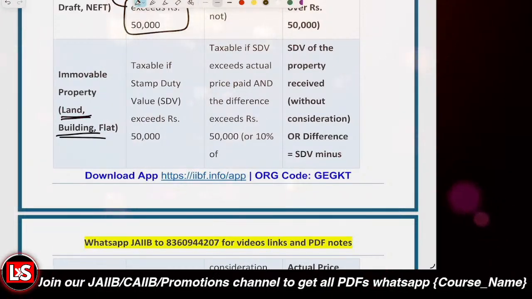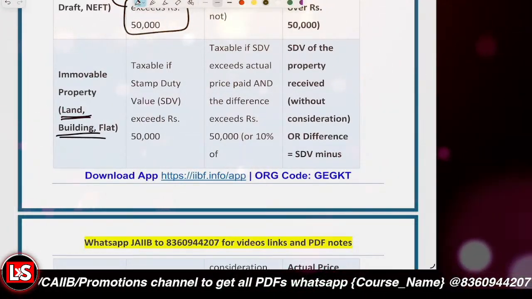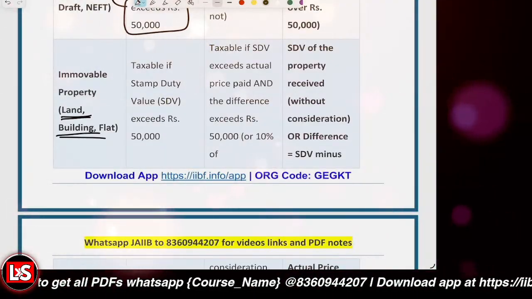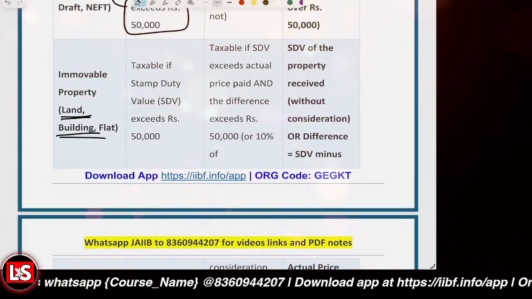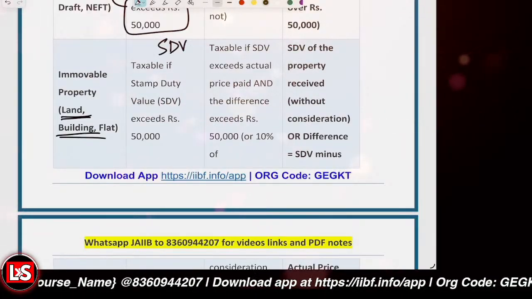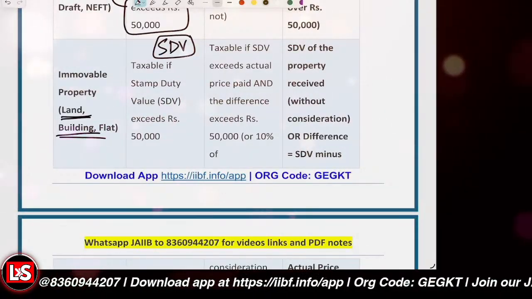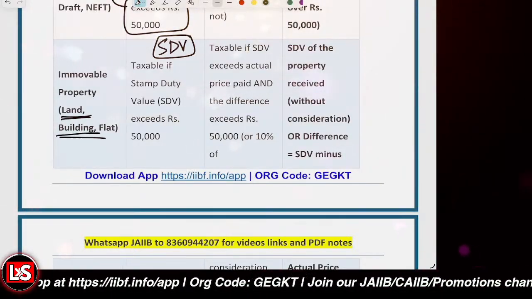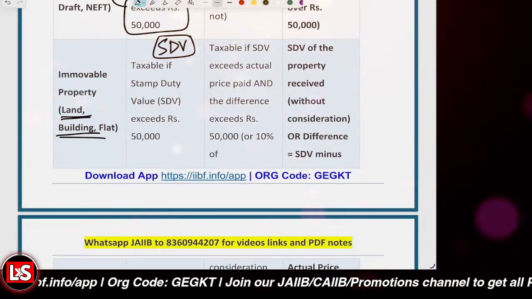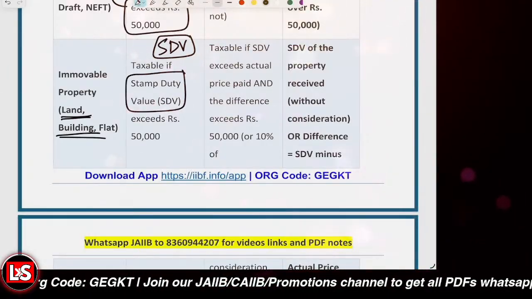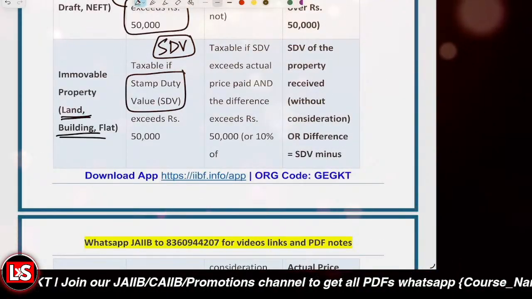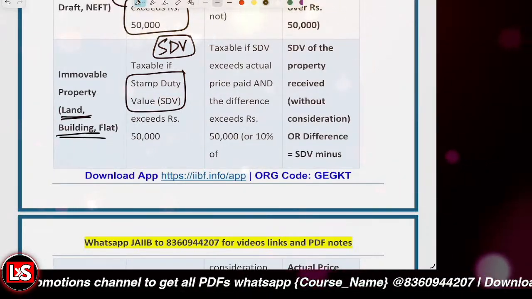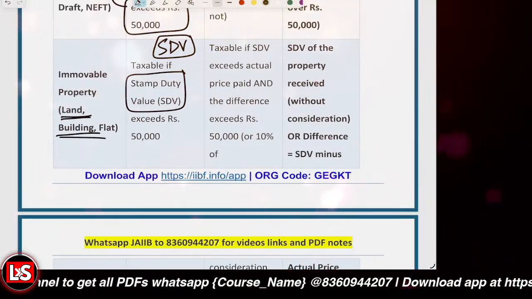Now, if the property is received for free, we look at the stamp duty value, right? SDV we say it to be. If you receive the property for free, and that stamp duty value exceeds 50,000 rupees, then the entire SDV would be taxable. Entire SDV, even if you receive it for free, that will become taxable.